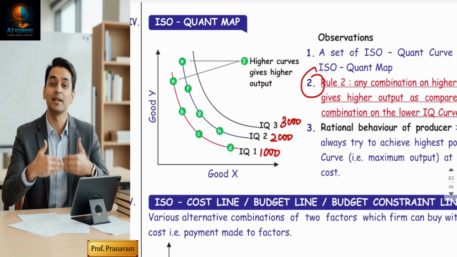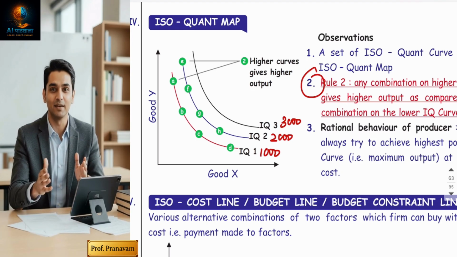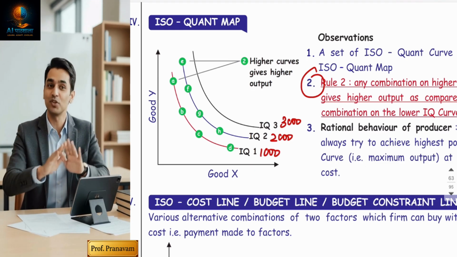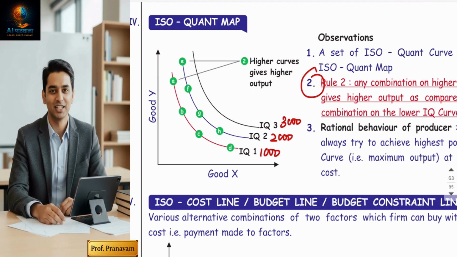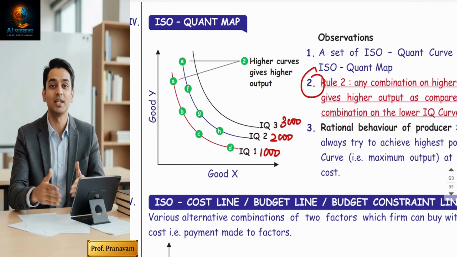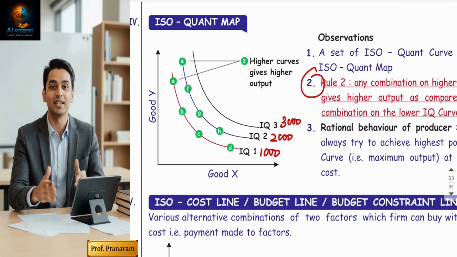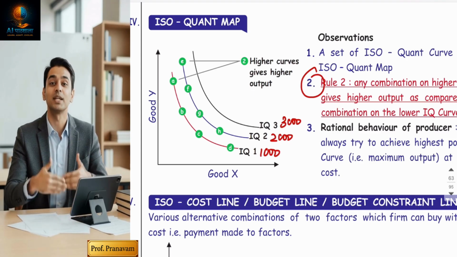But why do we want the isoquant map? Every businessman has an intention to produce the maximum possible output at the same cost. If the businessman finds I can produce 3,000 chocolates at the same cost, for example my cost is 20,000, and in 20,000 I can produce 2,000 chocolates also and 3,000 chocolates also, the businessman will produce 3,000 chocolates because my cost per unit will reduce, then only my profit will increase.